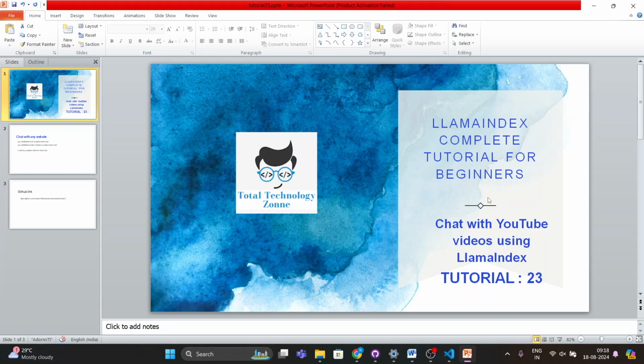And not only AI driven or LLM driven applications. Suppose your requirement is to do something purely classical development related, which has nothing to do with AI, and you need to get the data from a YouTube video. Then you can also use this technique. Because using the YouTube API and other things would be a lengthy and tricky process, but this process is very easy. Only 2-3 lines of code and you'll be able to get the data from YouTube. So that is the ultimate objective of this tutorial: how to chat with your YouTube videos using Llamaindex.